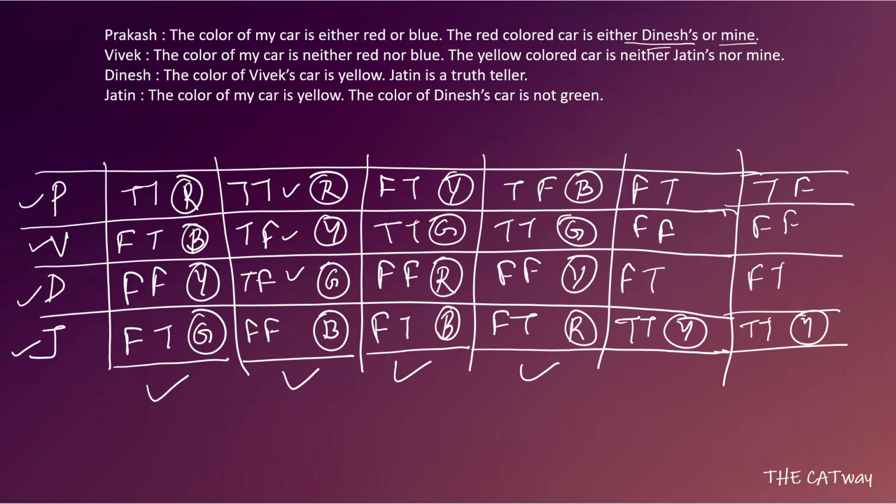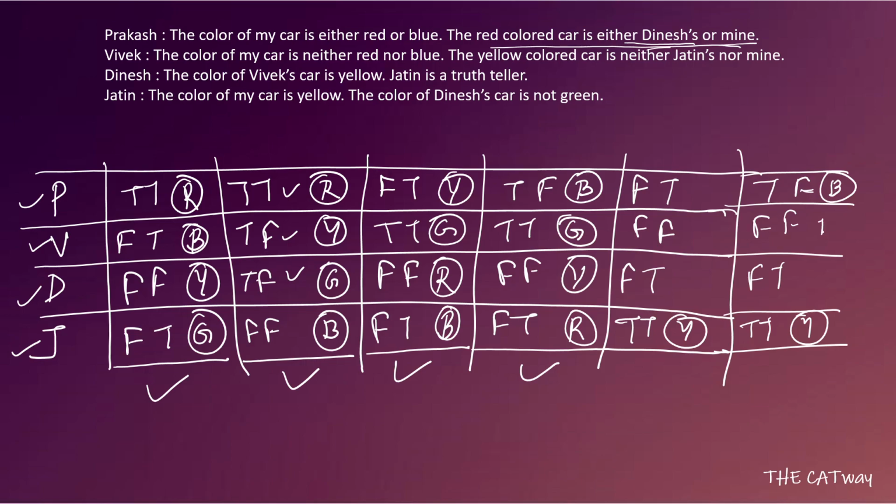Prakash says that the color of my car is either red or blue. So if we give him the red color car, then the red color car is either Dinesh's or mine. This statement also becomes true, but we know this statement has to be false. So we cannot give him the red color car. Let's give him the blue color car. The color of my car is either red or blue, which is a true statement because he gets blue. The red color car is either Dinesh's or mine, and we have to make that statement false.